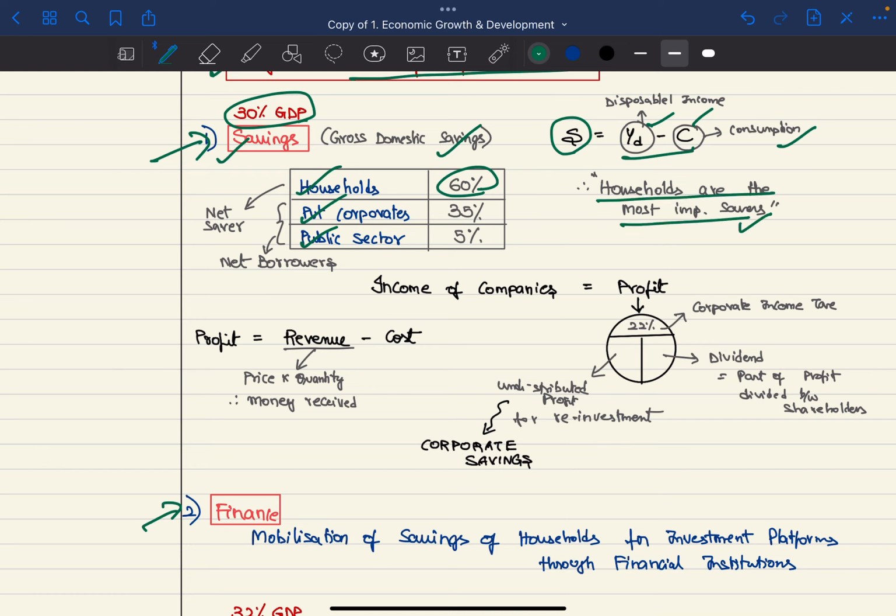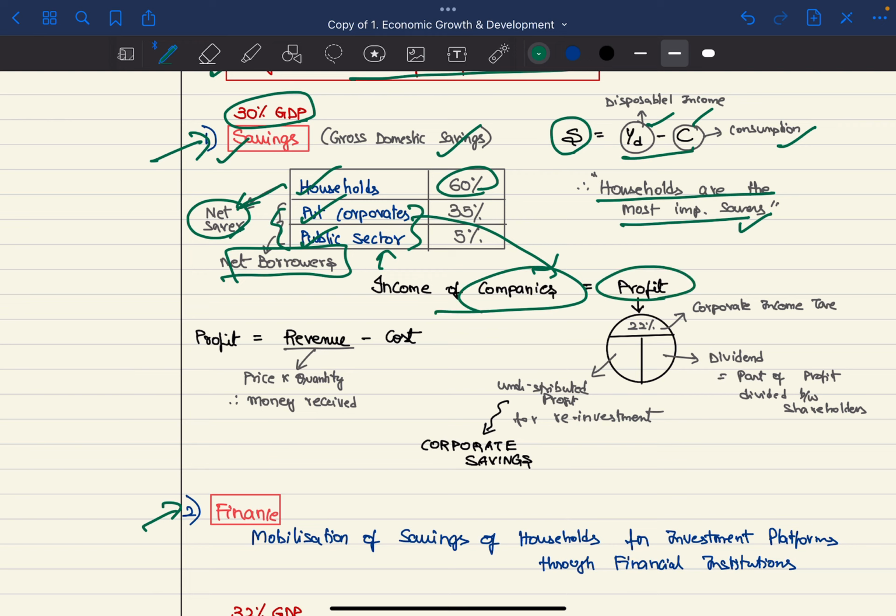But also, private corporates and public sector borrow more than they save. Therefore, they are the net borrowers, so our households are the net savers. So what are private corporate savings? For example, the income of a company we can calculate as profit. 22% of it is given as corporate income tax. Some part of it is given as dividend, which is part of the profit divided between the shareholders, and the rest, which is undistributed profit, which is used for investment, is called corporate savings.